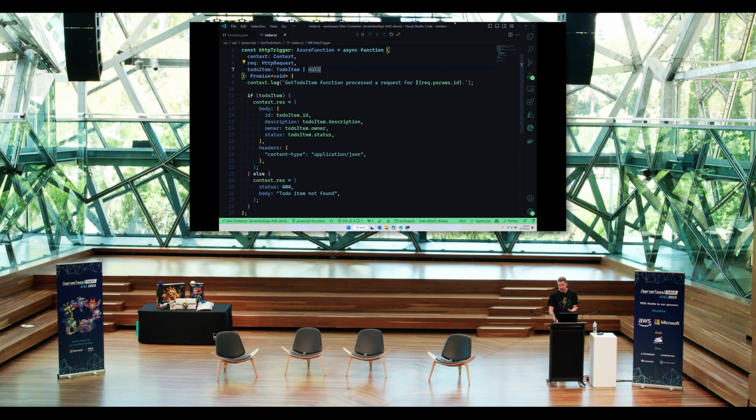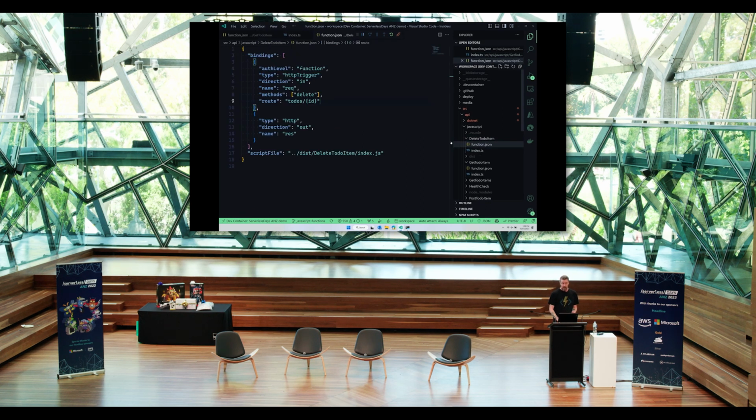But okay, so that's how we can do one that brings in something just using native bindings. What if we want to do something that can't be done natively, like a delete item? There's no way that we can do a delete as an output of an Azure function, so we have to write that ourselves.